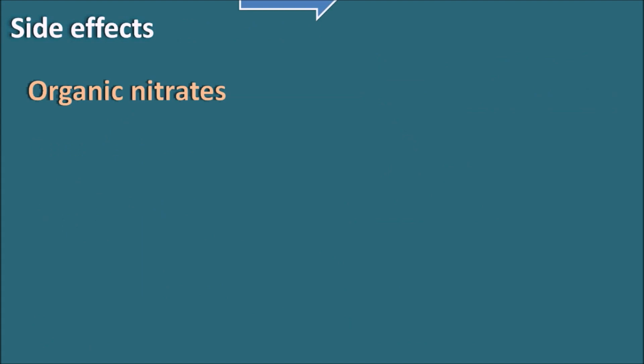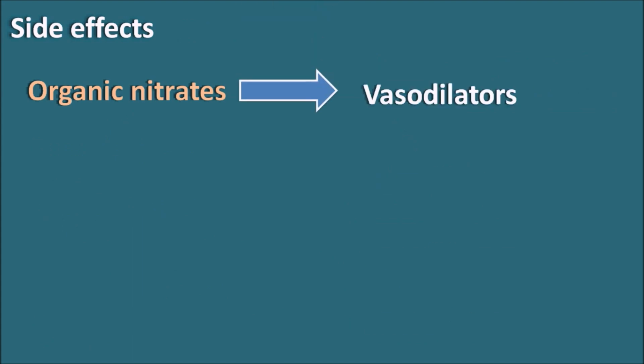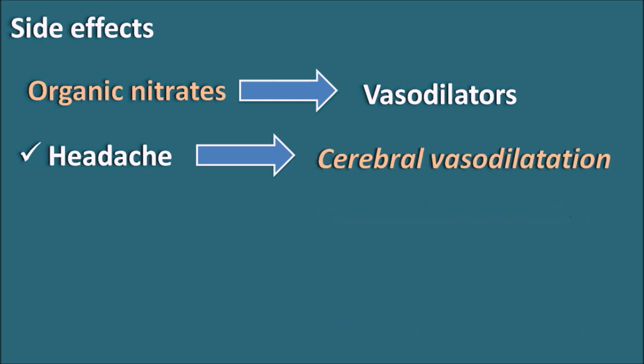Now let us see the side effects of the organic nitrates. We have just seen that organic nitrates can act as a vasodilator. So whatever the side effects of the organic nitrates are, they are related to their vasodilatory actions. One of the important side effects is the headache. This is sometimes called throbbing headache. This headache is because of the cerebral vasodilatation produced by organic nitrates.